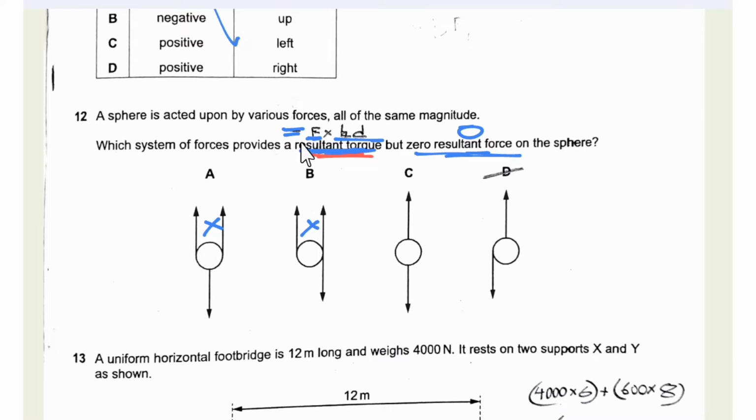As the couple or the resultant torque is acting, that means the forces are equal in magnitude but act in opposite directions, with a perpendicular distance between the forces. Here we can see that there is no perpendicular distance between the forces and the lines of action coincide, so this has a zero resultant moment. But here the lines of action of the forces do not coincide and there is some perpendicular distance between the forces, that is this distance. Since it has some distance, this has a resultant torque or resultant moment.